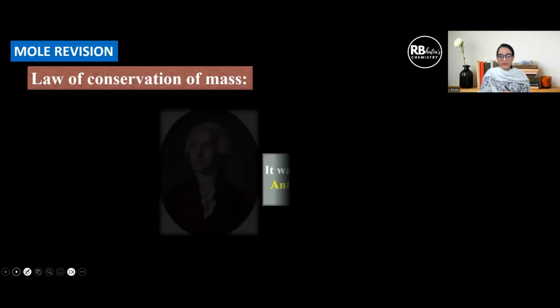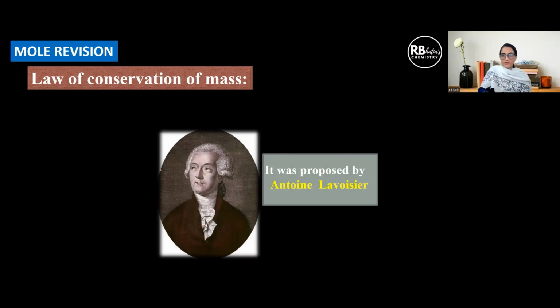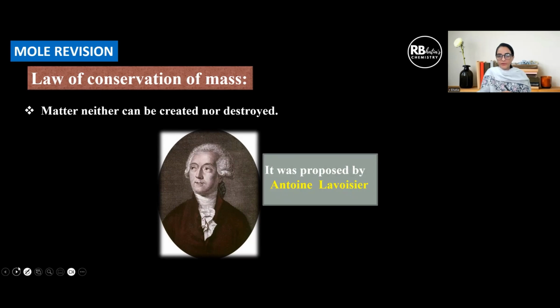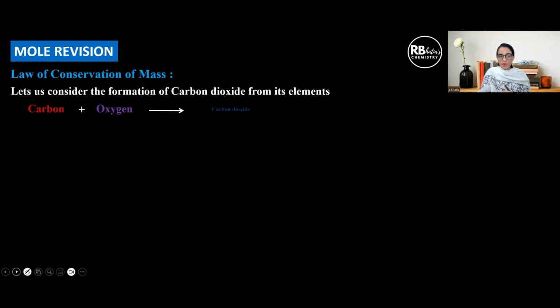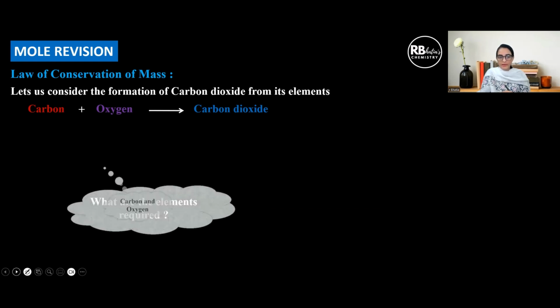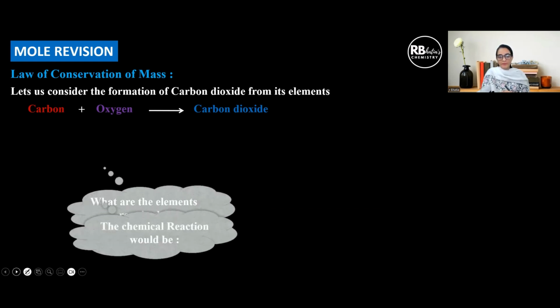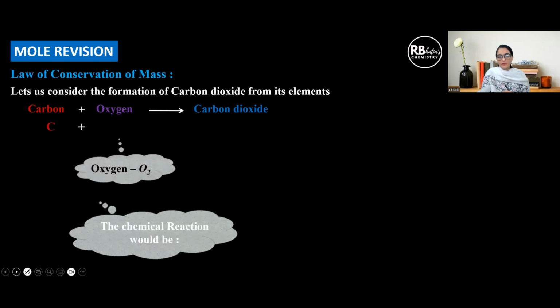So under law of conservation of mass, the first question that can be asked is who proposed it? It was proposed by Antoine Lavoisier. Please learn this name. The law states matter can neither be created nor be destroyed. So an illustration of the law, if we consider carbon and oxygen to give carbon dioxide, if we talk about this reaction, then what are the elements required? We require carbon and oxygen, and the chemical reaction would be as given above, carbon plus oxygen to give carbon